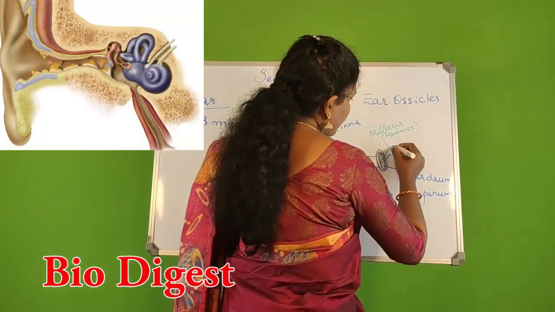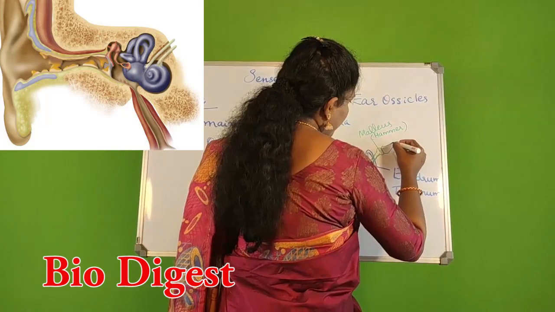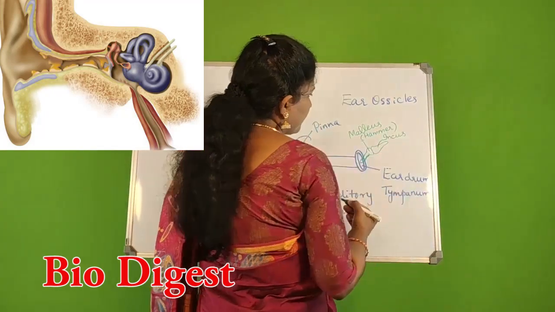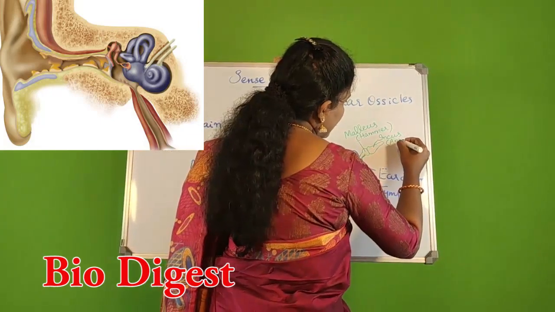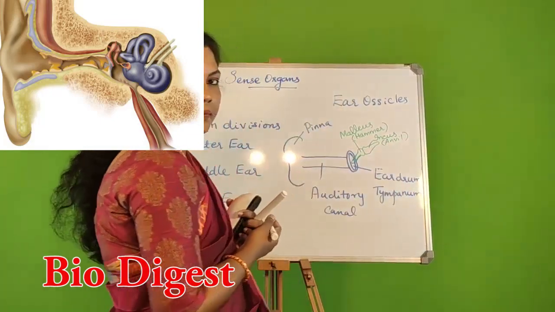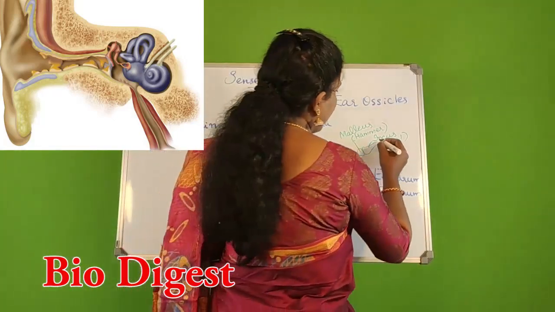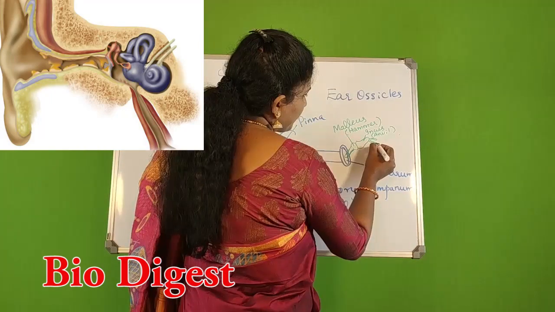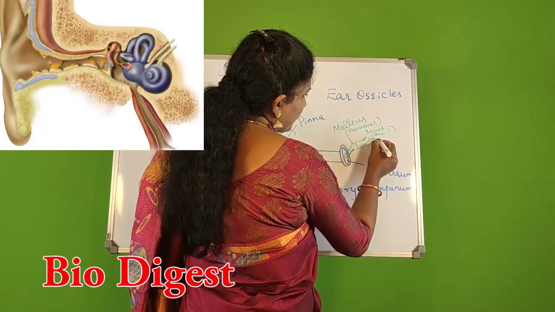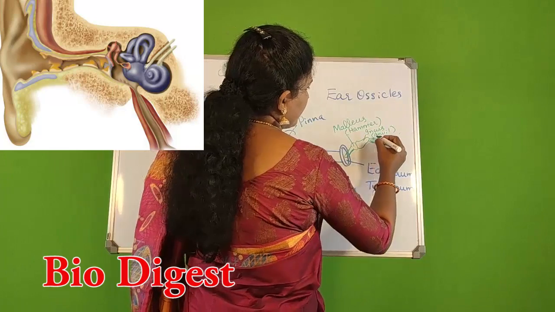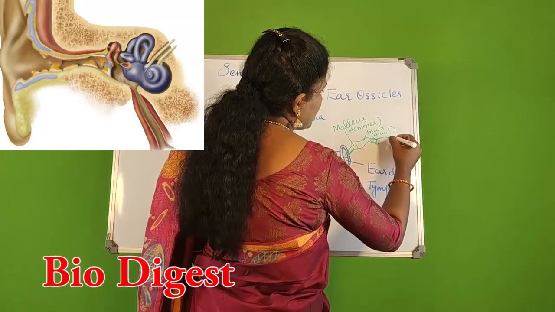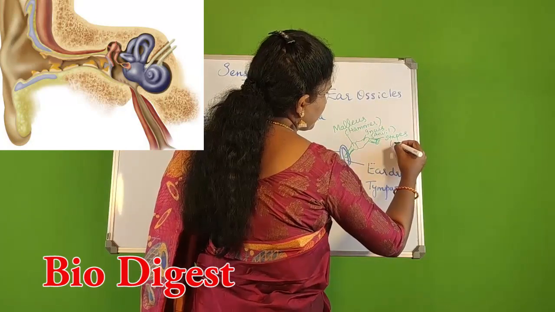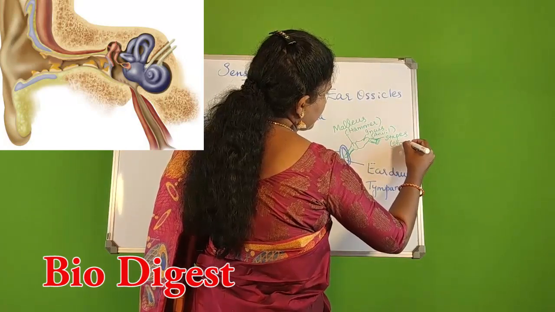Then next bone is called as incus, otherwise called as anvil. And finally, this is in touch with another bone called as stapes, otherwise called as stirrup.